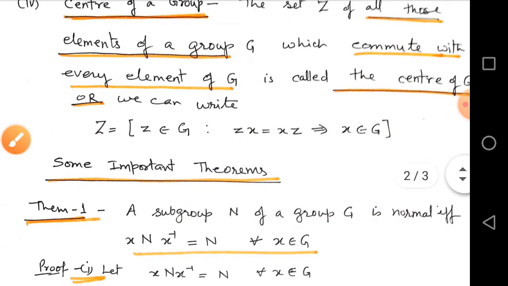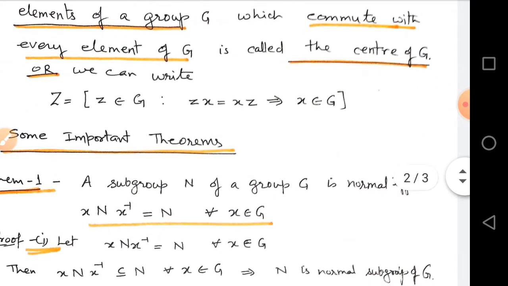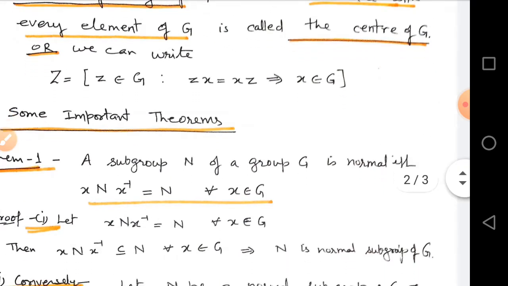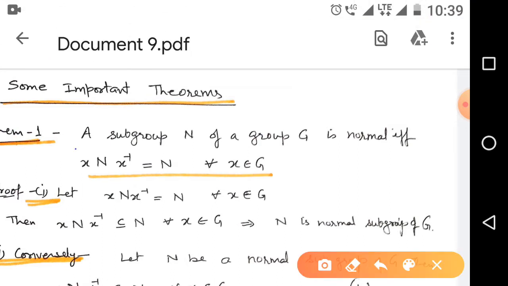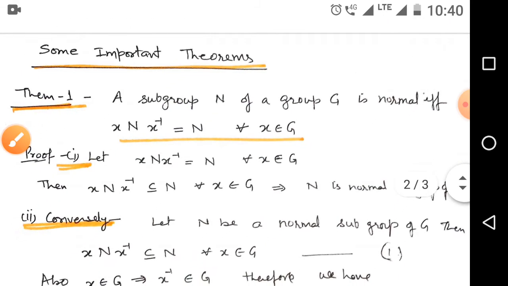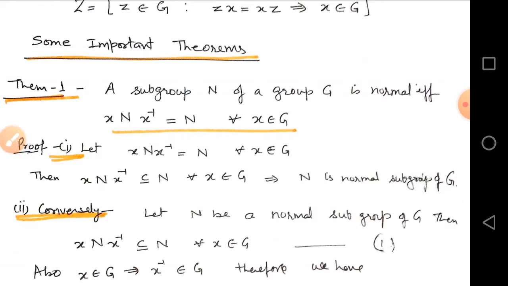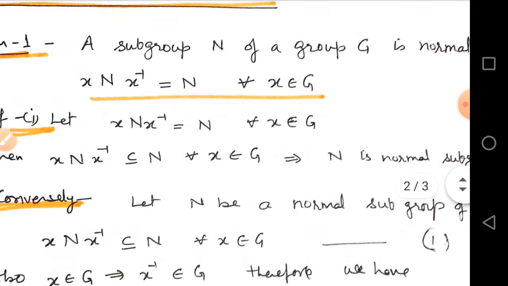Now come to some important theorems of normal subgroup. It is a very important theorem. A subgroup N of a group G is normal if and only if x N x inverse equals N for all x belongs to G. Proof: we prove this theorem in two parts. First part: let x N x inverse equal N for all x belongs to G.